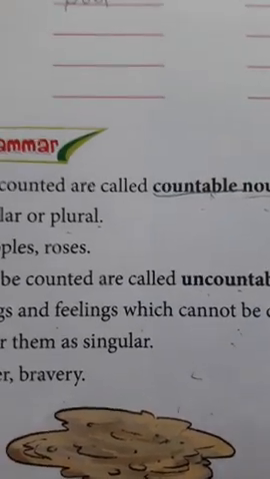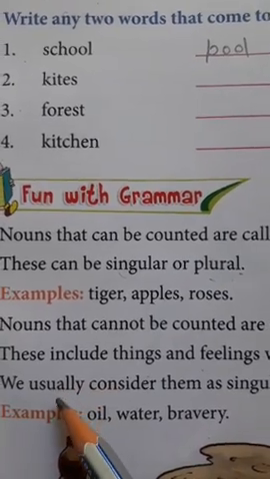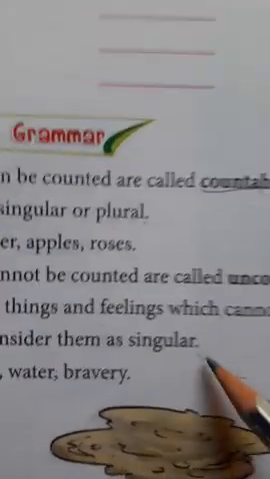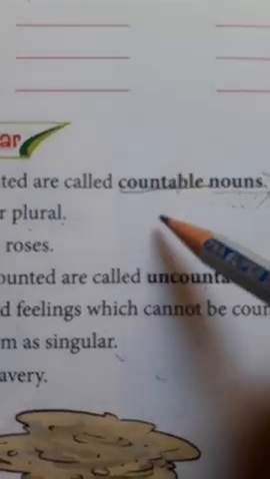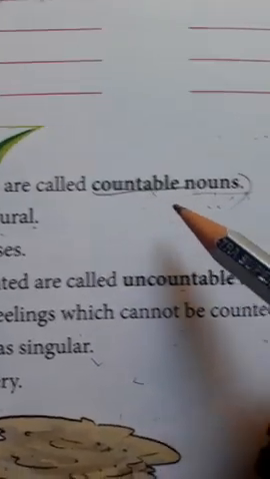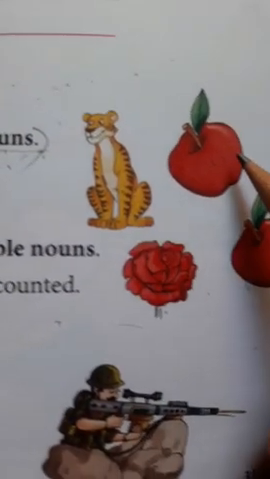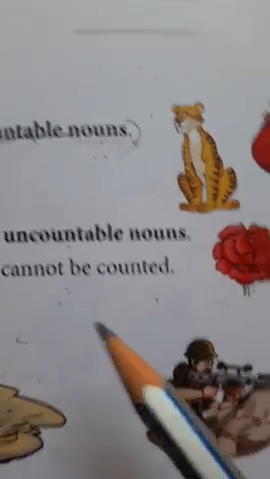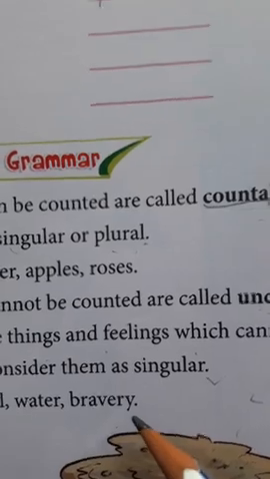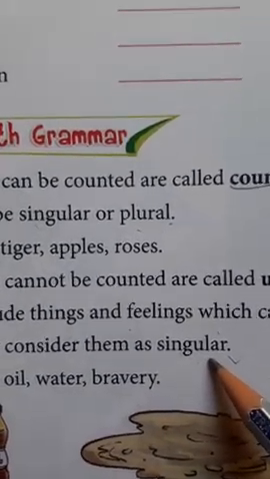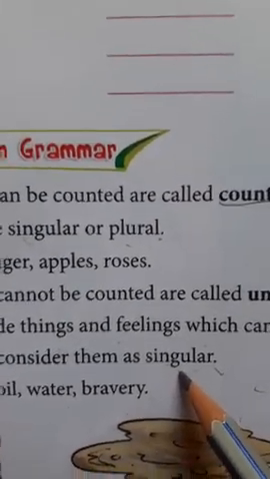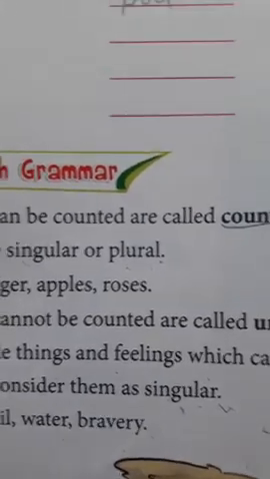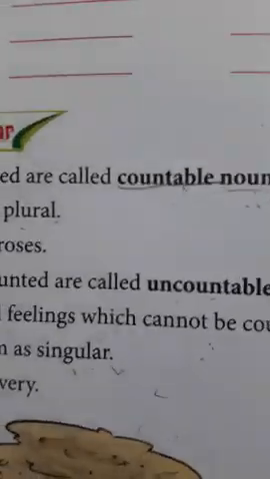One more very important thing: uncountable nouns we usually consider as singular only. In countable nouns we have read that they can be singular or plural, but uncountable nouns we consider as singular. You can see the examples here: oil, water, bravery, juice, or sugar. So now let's see the exercise, then it will become more clear to you.